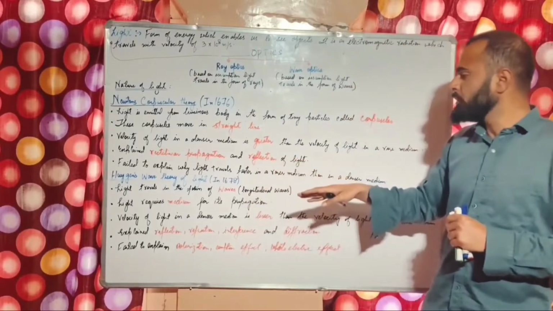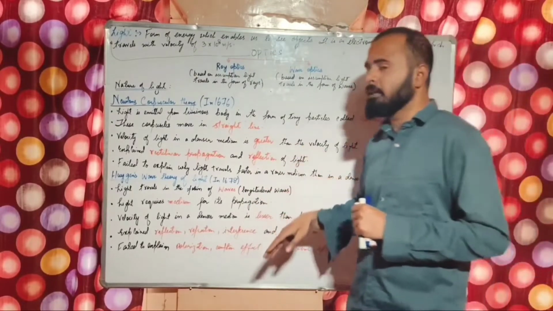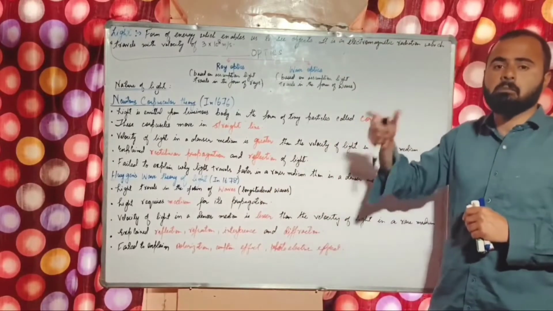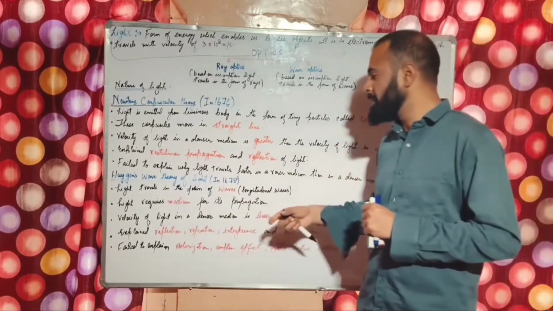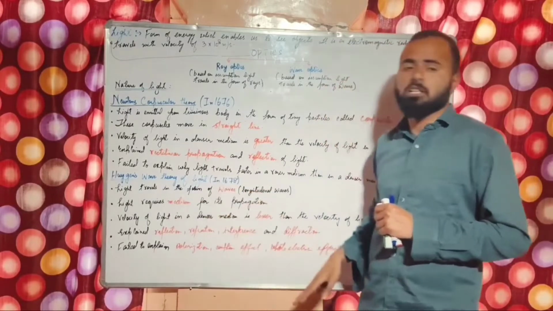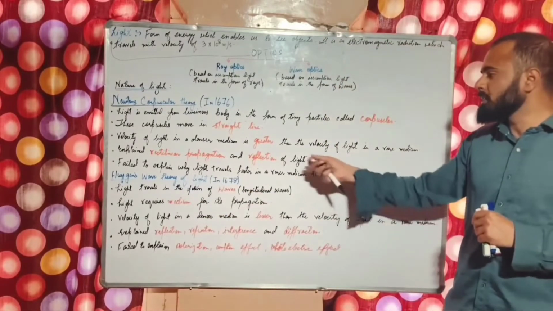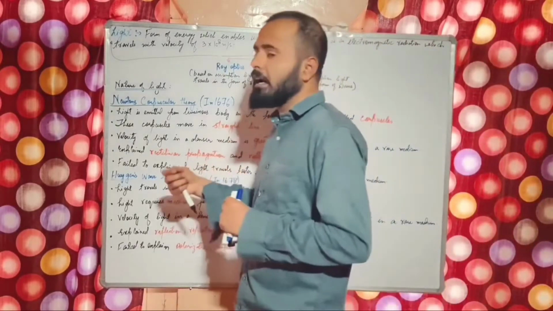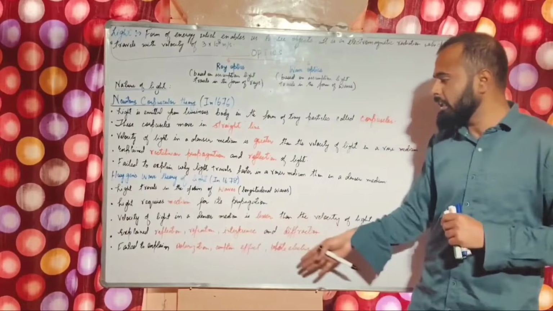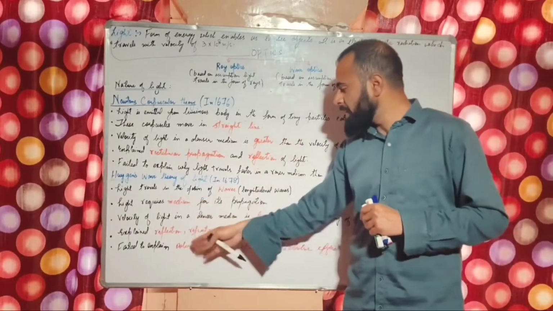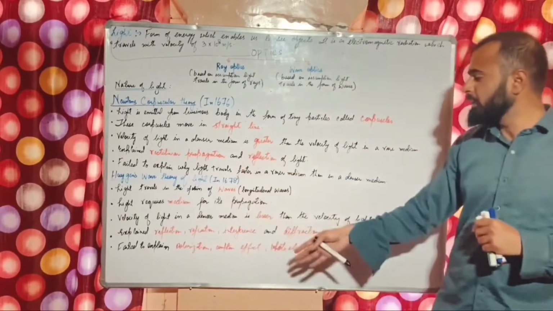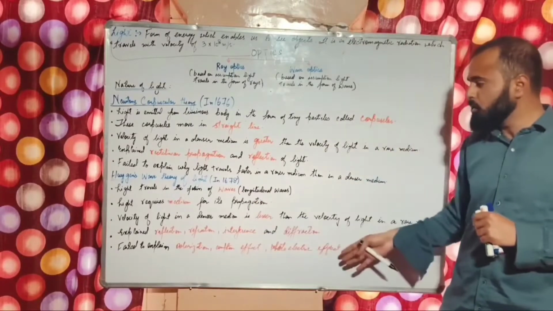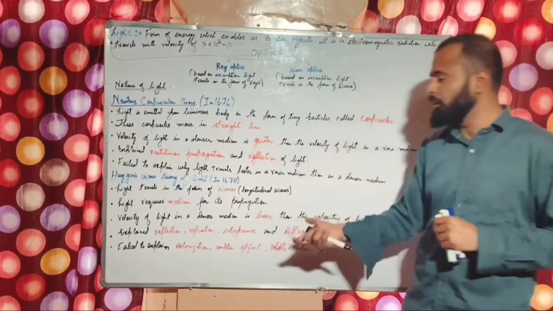And when we talk of the medium, light is treated as a mechanical wave, which travels through a medium, and light requires a medium for its propagation. This was suggested by Huygens. So Huygens gave the concept and explained the phenomena regarding light. Huygens explained reflection of light on the basis of wave theory. Huygens explained refraction, interference, diffraction. He explained all those phenomena taking light as a wave in nature.